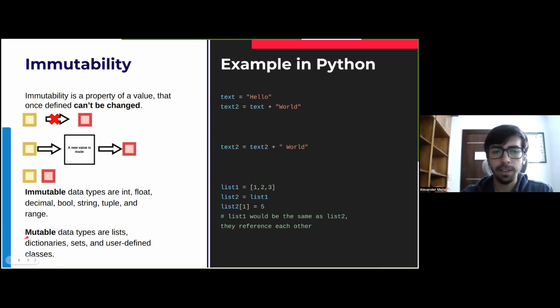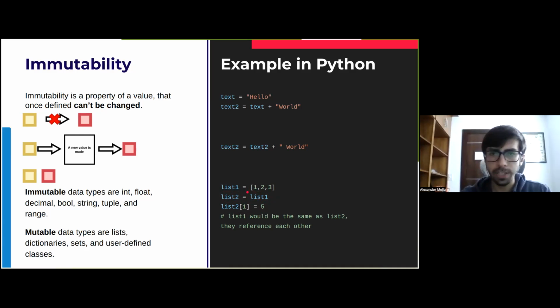But there are mutable data types, which are lists, dictionaries, sets, and user-defined classes. And they become quite a challenge, as we can see in the example below. We have list 1, declared as a list of 1, 2, and 3. If we then assign list 2 to list 1, and then modify list 2, changing the second element of list 2 to a 5, what we're actually doing is also modifying the second element of list 1. Because this assignment is not actually creating a new list for list 2. It is just referencing the same one that list 1 had.